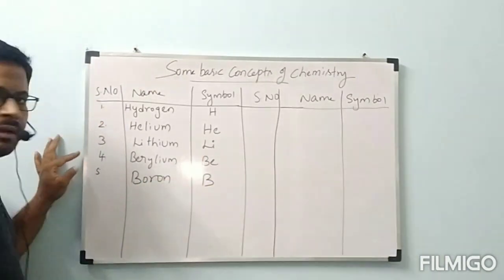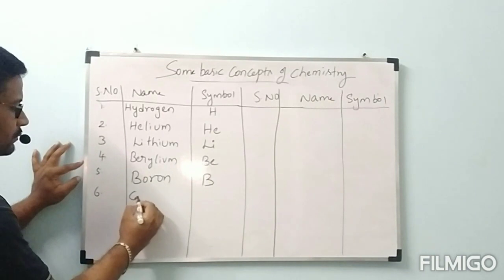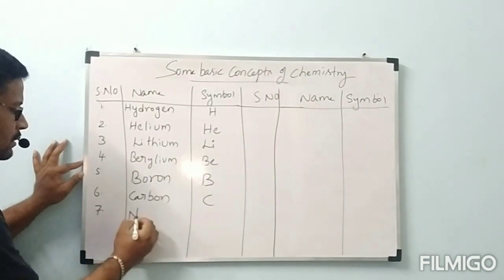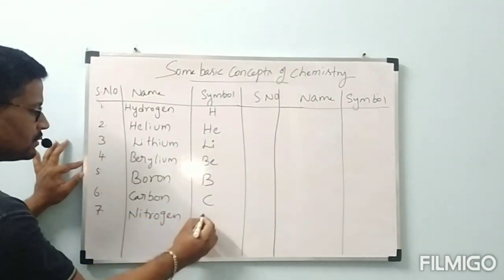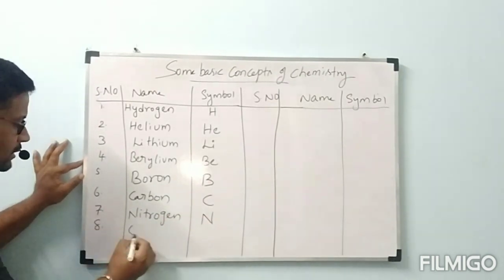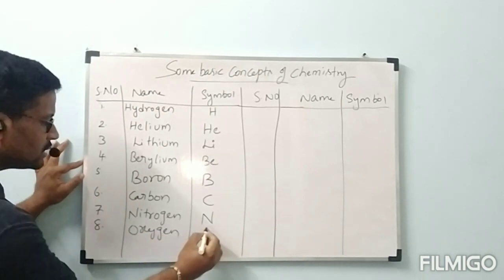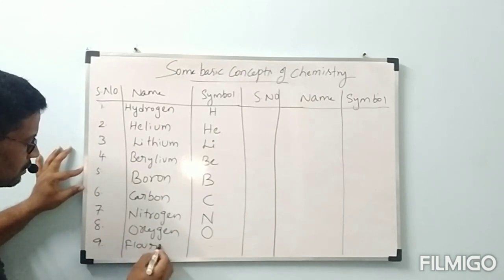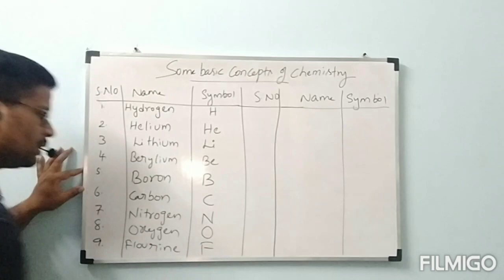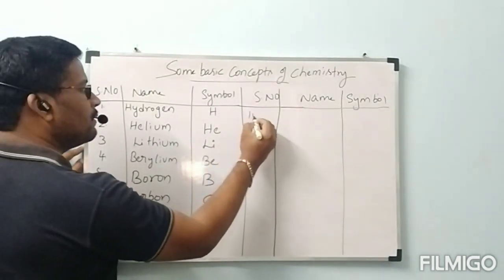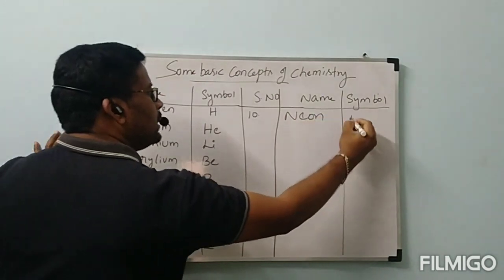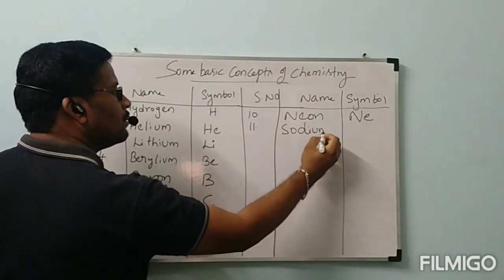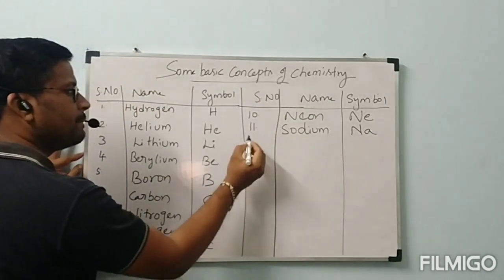Okay, next. Fifth one, boron, B. Sixth one, carbon, symbol C. Seventh one, nitrogen, N. 8, oxygen, O. 9, fluorine, F. Next, 10, neon, Ne. 11, sodium, Na.